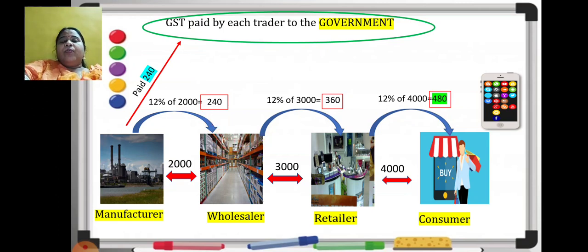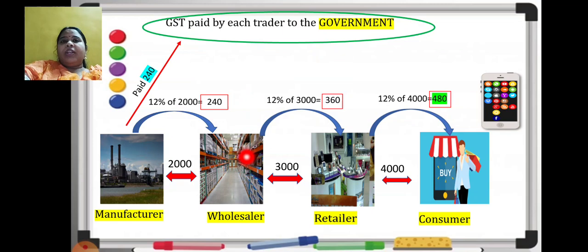Now what he will do? He has collected 360 rupees from the retailer. Just concentrate here. Wholesaler has collected 360 rupees from the retailer. But he has paid 240 to the manufacturer also. So what he will do? From this 360 what he has collected, he will subtract the amount that he has paid to the manufacturer. Yes, and the remaining amount he will give to the government.